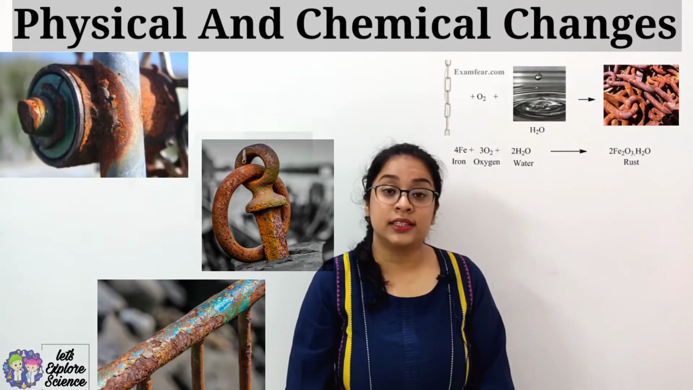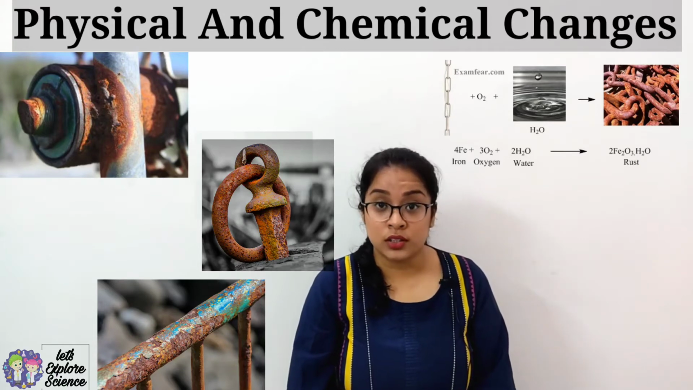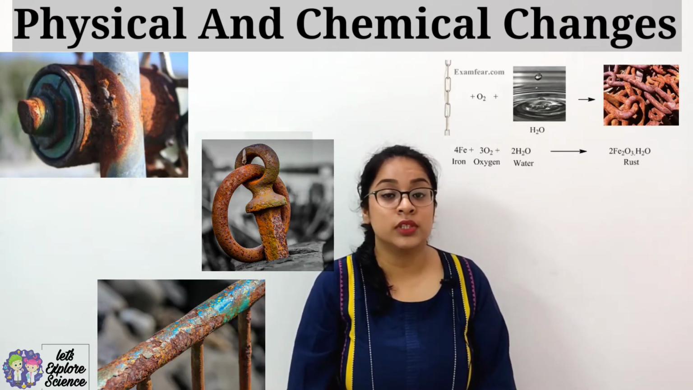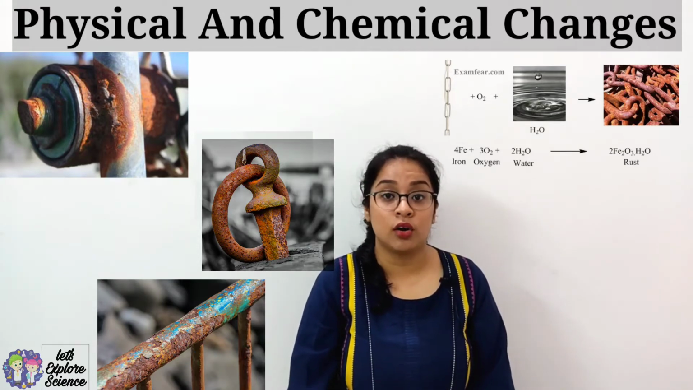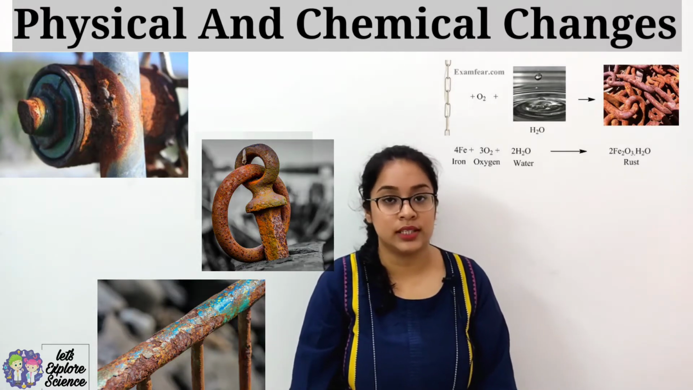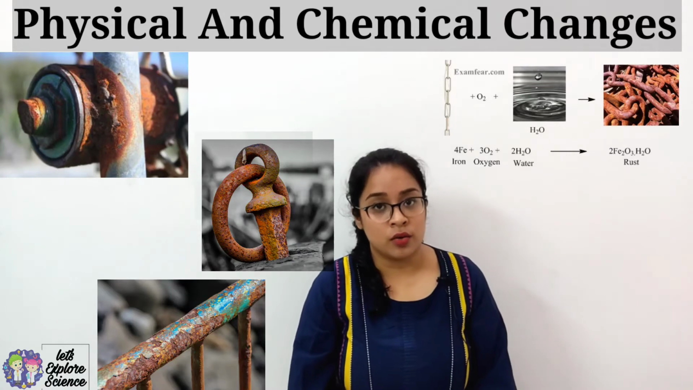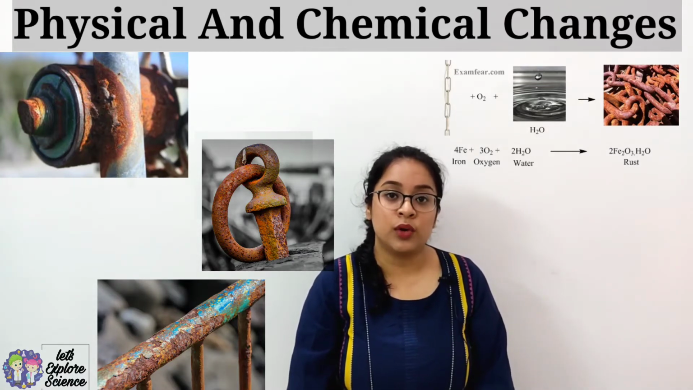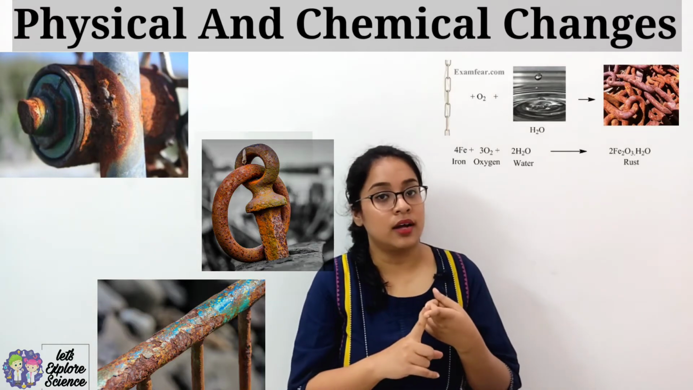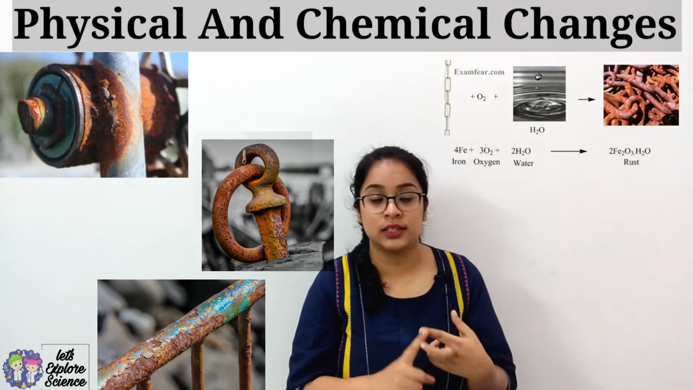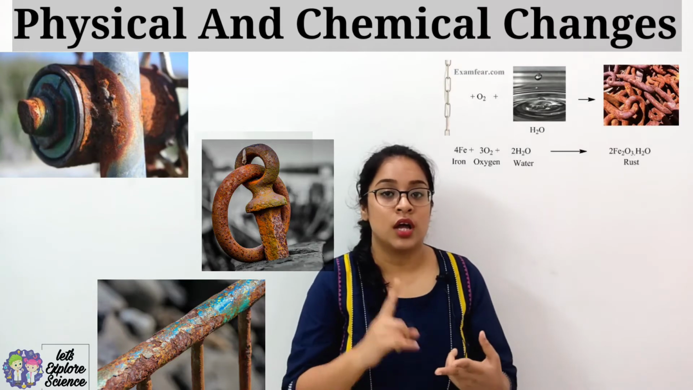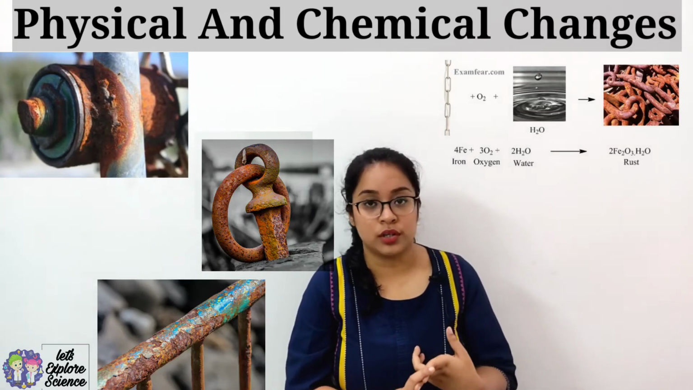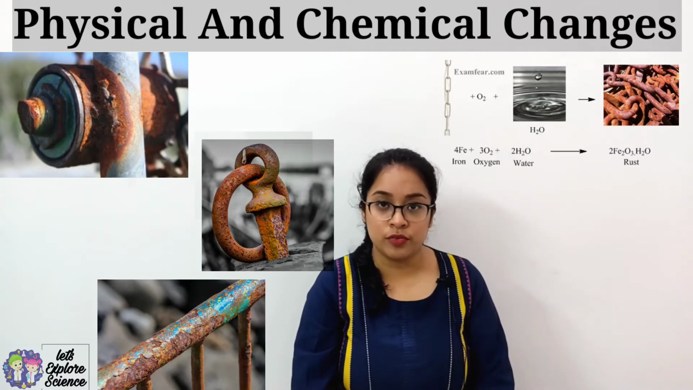When iron, that is Fe, reacts with oxygen O2 and water H2O, then it forms Fe2O3, that is iron oxide, which is actually the brown flaky substance, that is rust. Now two most important things, that is one water, another oxygen. These two things are very important in the formation of rust. Without the presence of oxygen or water, either of the two, rust cannot be formed.